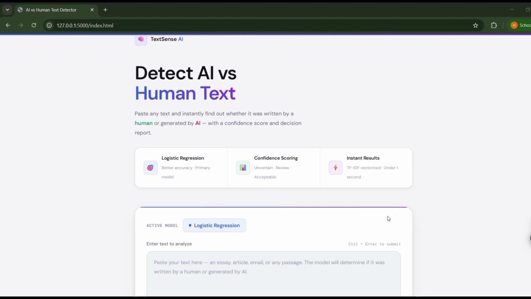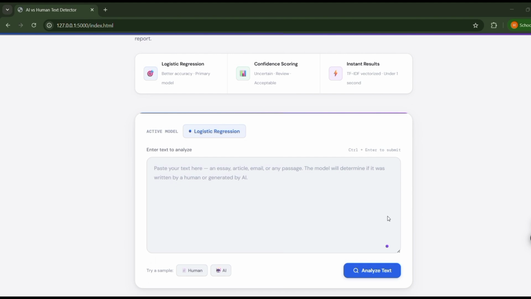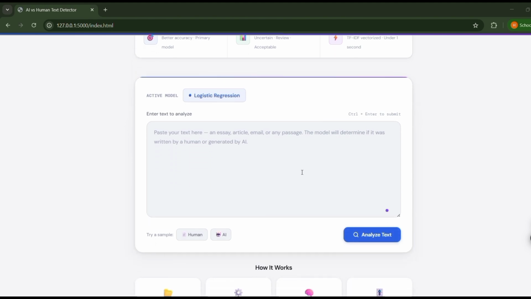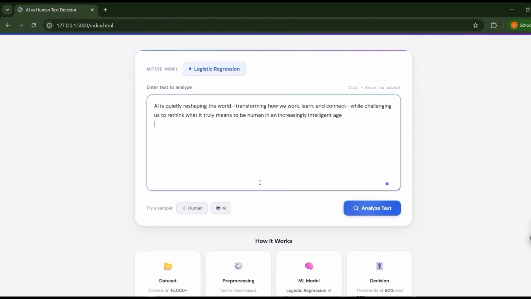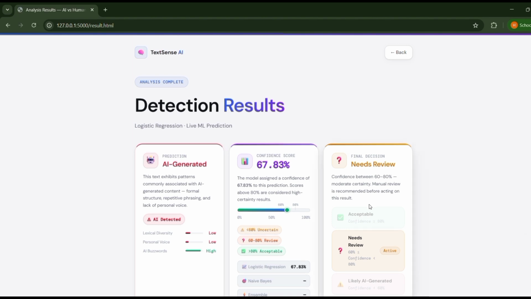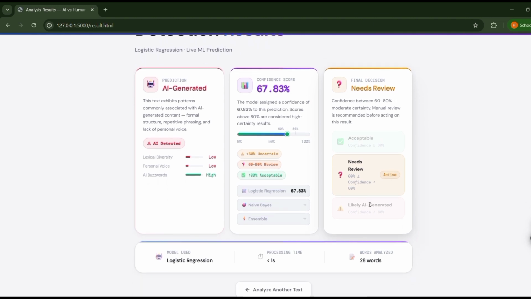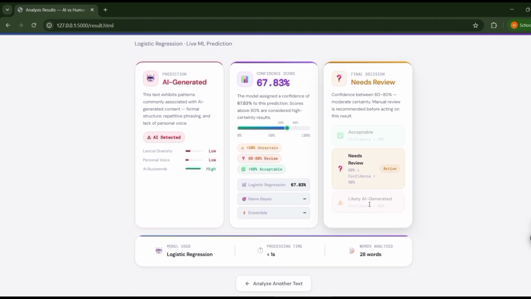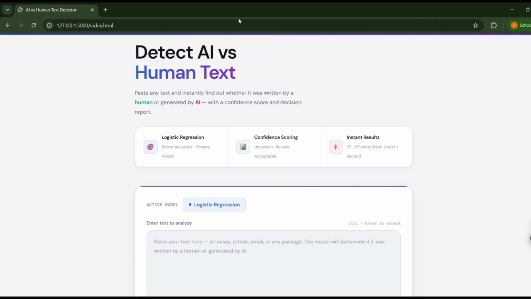Let me demonstrate the front-end working of the project. First, I'm entering a sample AI generated text into the system. Now, when I click on Analyze Text, the model pre-processes the input using the trained machine learning algorithm. As you can see on the screen, the system displays the detection result. Prediction clearly shows that the text is AI generated. Along with that, it has a confidence score of 67.83%, which shows the pattern typically found in AI generated content,